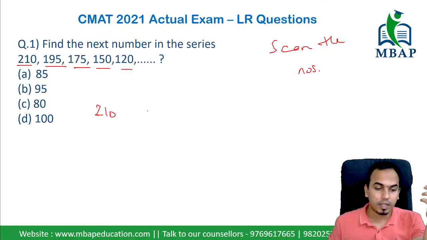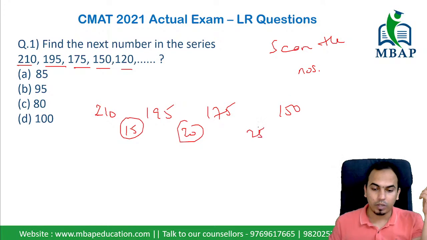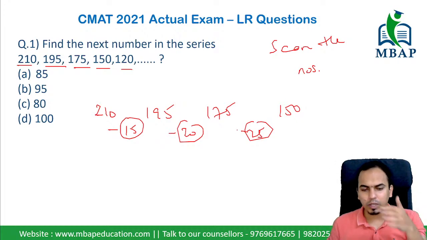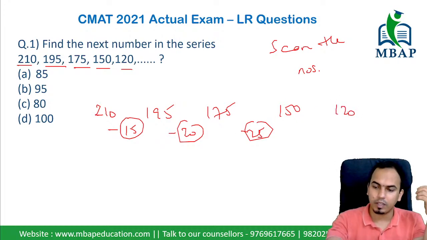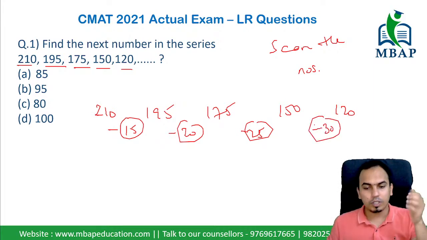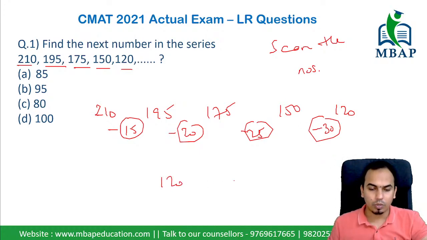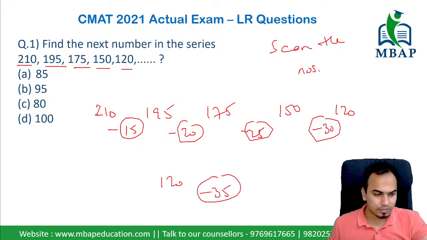So 210, 195. Here you see there's a difference of 15. 195 to 175, here there is a difference of 20. 175 to 150, the difference is 25. So everywhere it is going minus: minus 15, minus 20, minus 25. Then you have 120, where you see the difference is minus 30. So the difference is increasing by 5. That means after 120, it is going to be a difference of minus 35, and that is where the answer is 85.